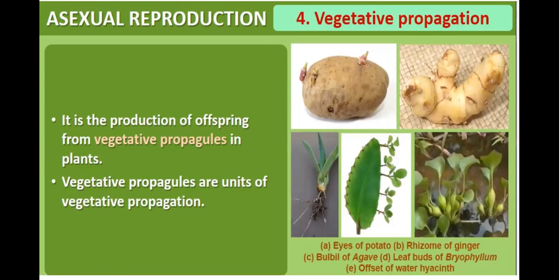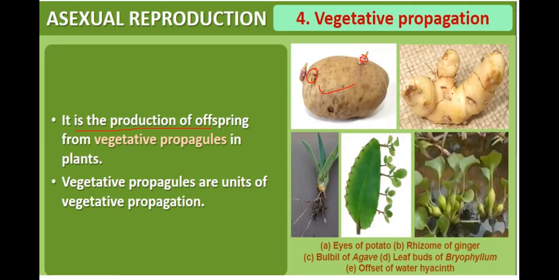Then there is vegetative propagation. It is the production of offspring from vegetative propagules in plants. So vegetative propagation is reported in plants. Vegetative propagules are units of vegetative propagation. Like here, these are the eyes of potato. These are the eyes of potatoes.